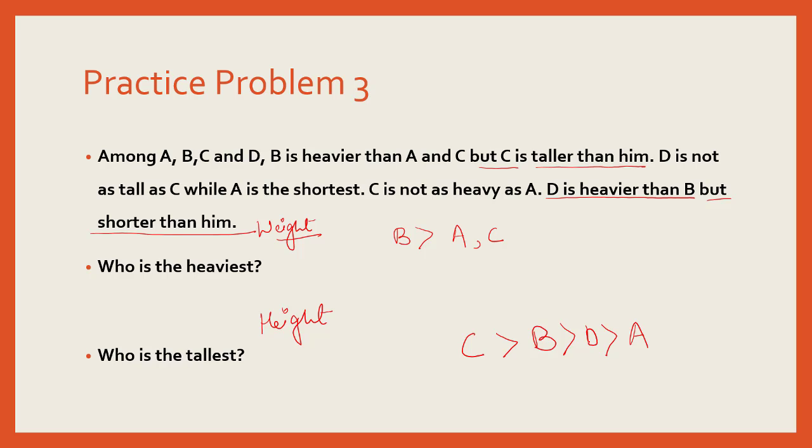Let's see what's there in the ranking for weight. So D is heavier than B. So we have this one. So D comes before B. As far as A and C are concerned, C is not as heavy as A. That means C would be lighter than A. So here also we'll get the complete order of the weight as well. So who is the heaviest? Your answer should be D. Who is the tallest? Our answer should be C.